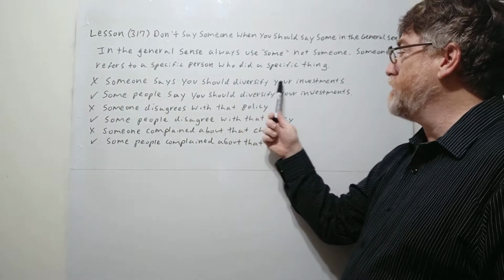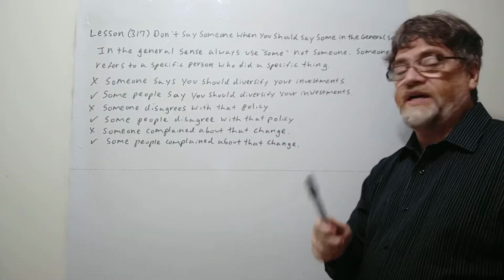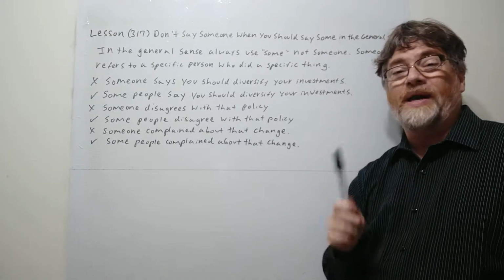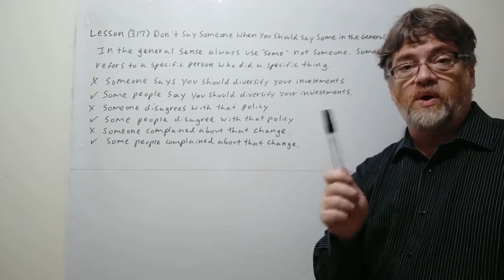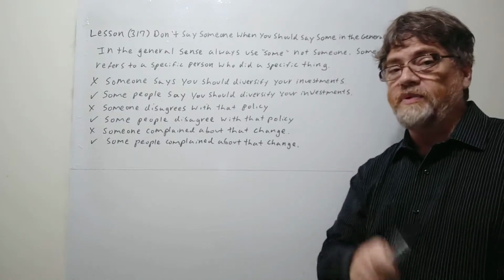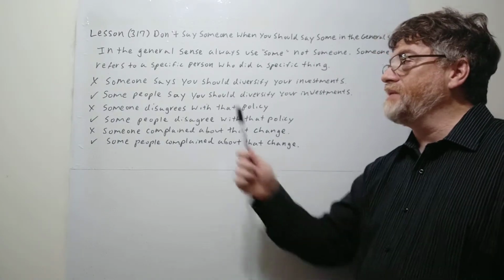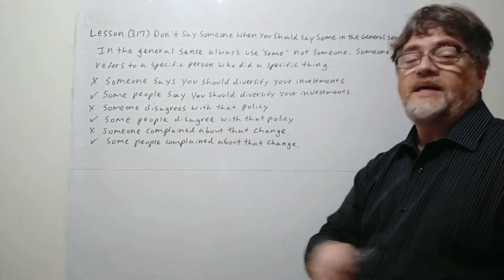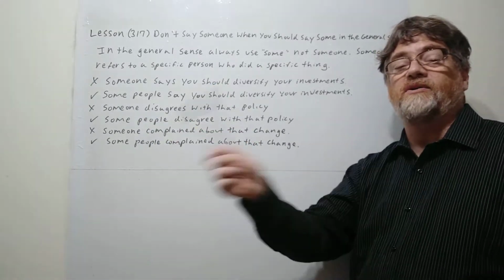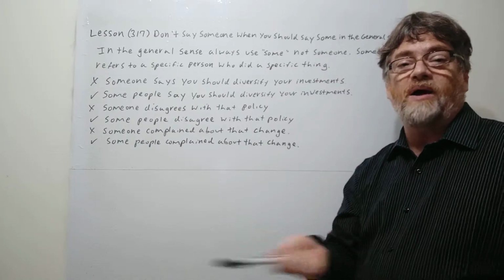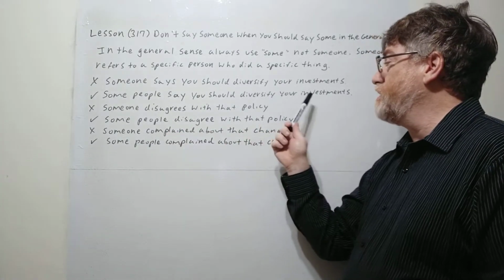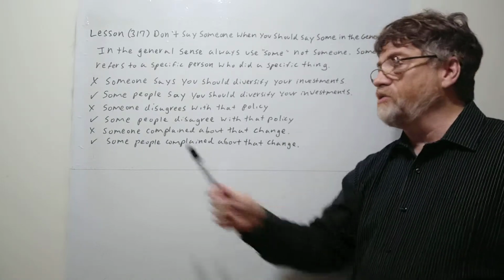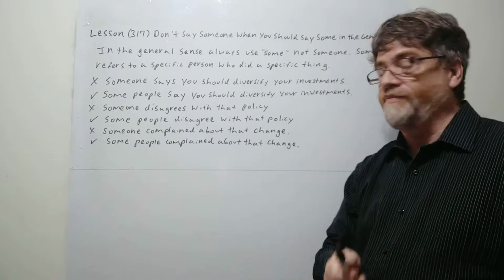"Someone says you should diversify your investments." Now, if this was a particular situation, like you could say "someone at the meeting said," maybe it really was one specific person, that would be okay. But a lot of times the students say this when they don't mean that. They just mean in general. They mean some people say, meaning some people in society, or they heard some people around say this. "Some people say you should diversify your investments." If that's what you mean in general, then you should be using "some," not "someone."